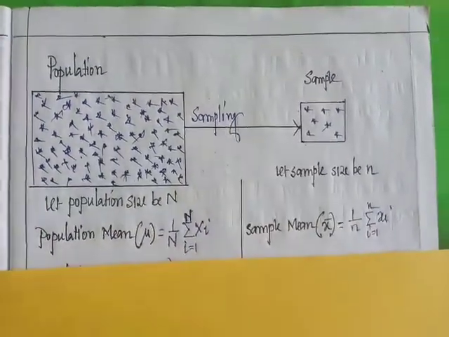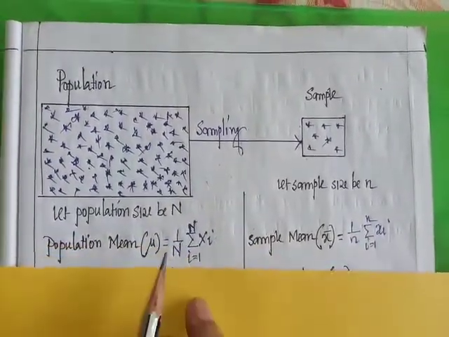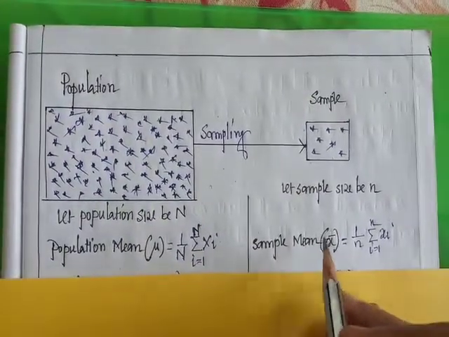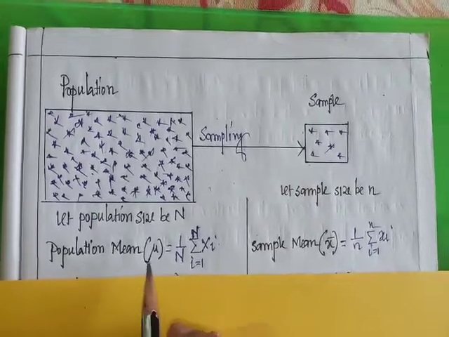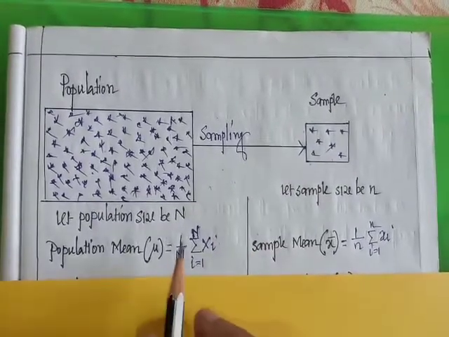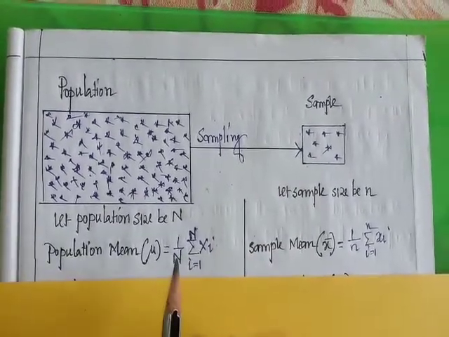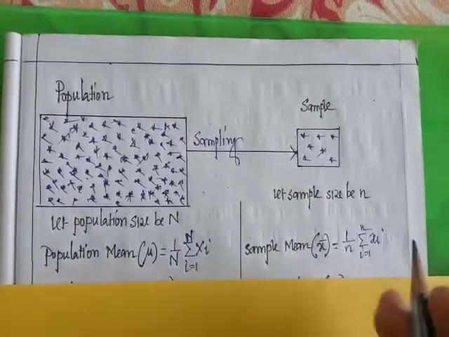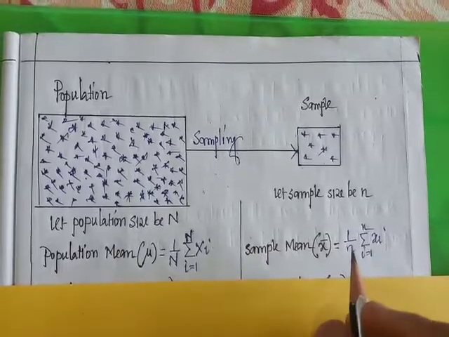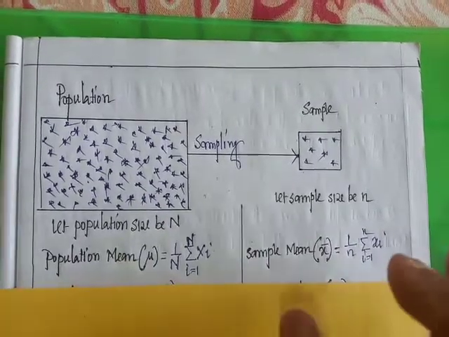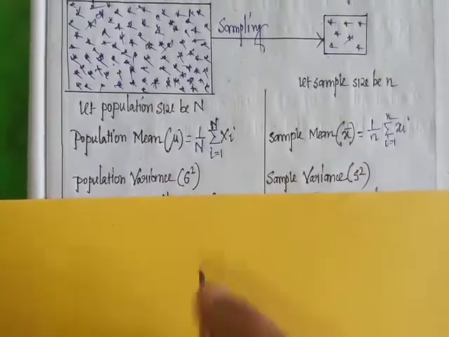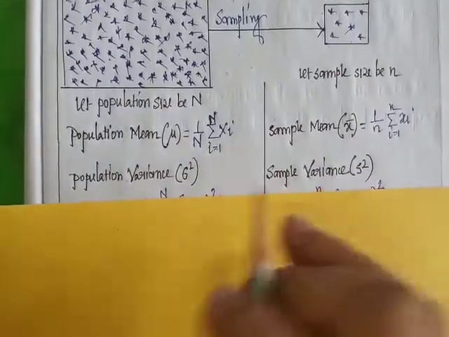Please remember this formula. Mu is the population mean and small x bar is the sample mean. Mu equals the average, which means 1 by the total number of members times the summation of capital Xi, and the sample mean is 1 by the number of members in the sample times the summation of small xi. Next is population variance and sample variance.